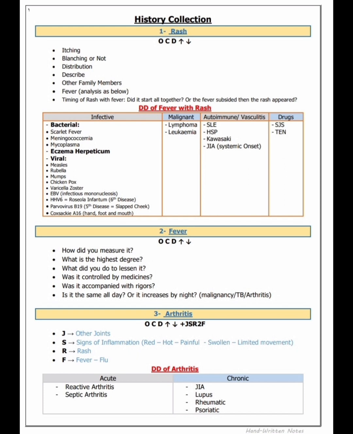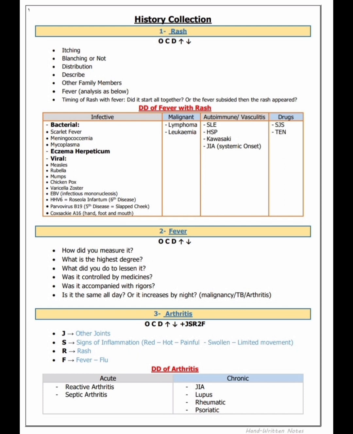The second complaint is fever. So again fever, OCD: when it started, how long he is suffering from the fever, is there any triggering factor or inhibiting factor of the fever? What are the questions we ask in fever complaints? How did you measure this fever? What is the highest degree? What did you do to lessen it?